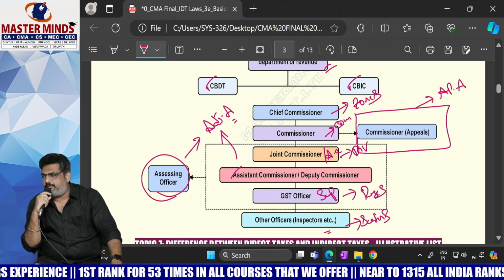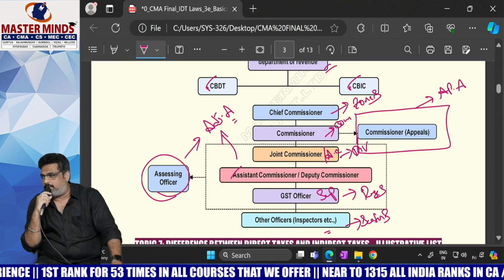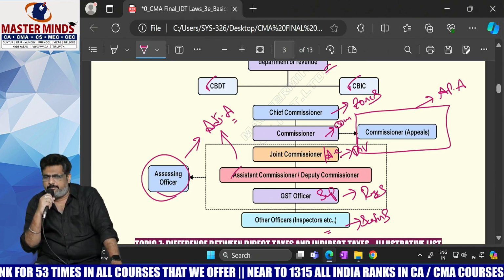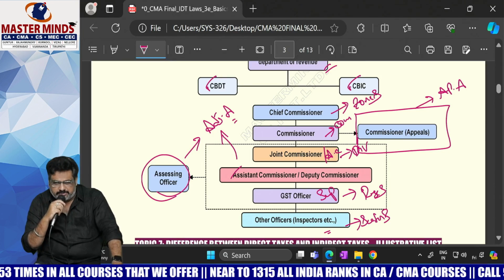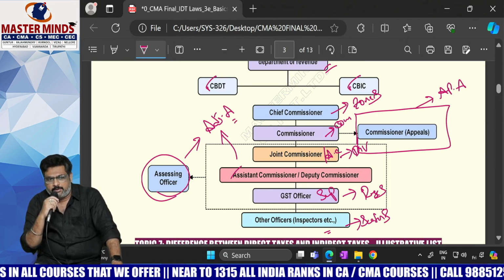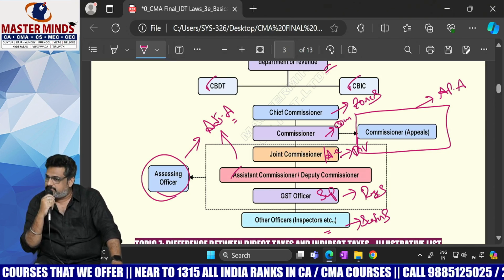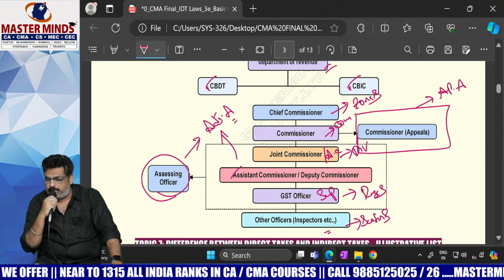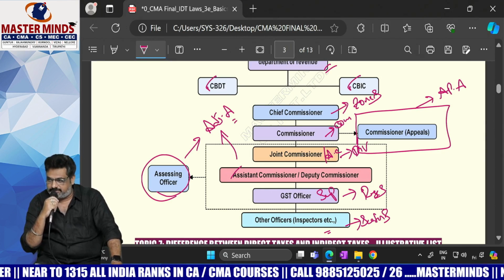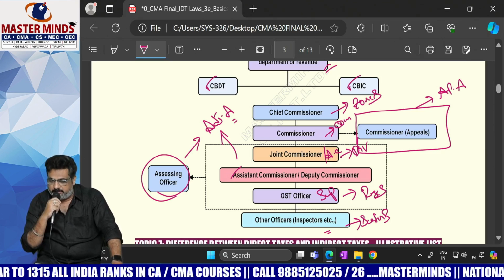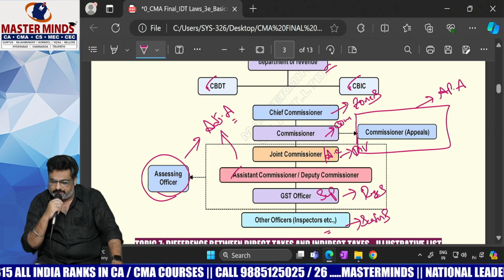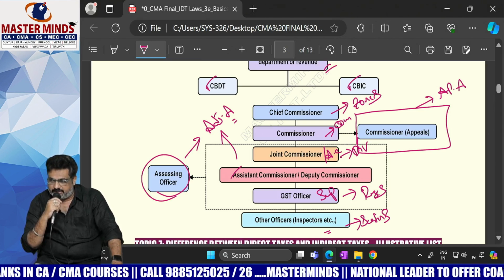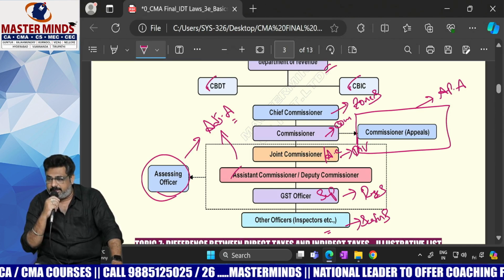Sir, what is the difference between adjudicating authority and appellate authority? Anybody knows what is meant by the word adjudication? Adjudication proceedings. Adjudicating authority and appellant authority. Two words are there. Chief Commissioner, Commissioner, Joint Commissioner, Assistant Commissioner, Deputy Commissioner, Superintendent, all these people will come under the word adjudicating authority.